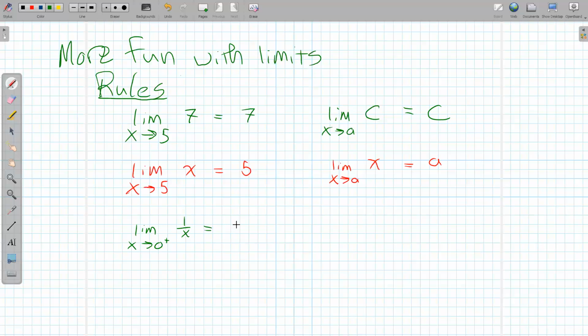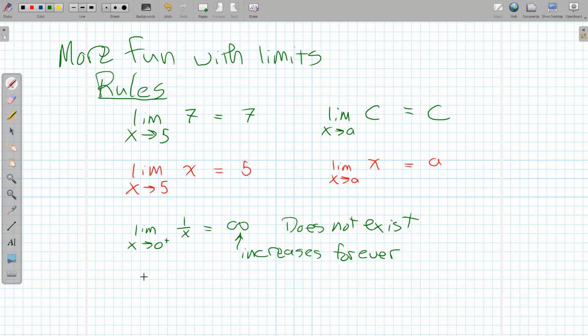And so this thing goes to infinity, which is a special way of saying the limit does not exist. But we can say more than it just doesn't exist. We can say, hey, it actually increases forever, right? Which is important information. So it doesn't exist in a special way. And so that is an important one to know.